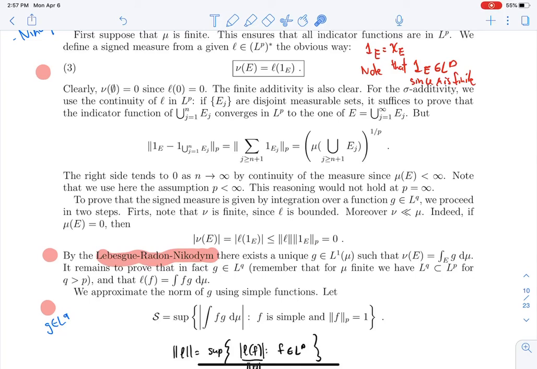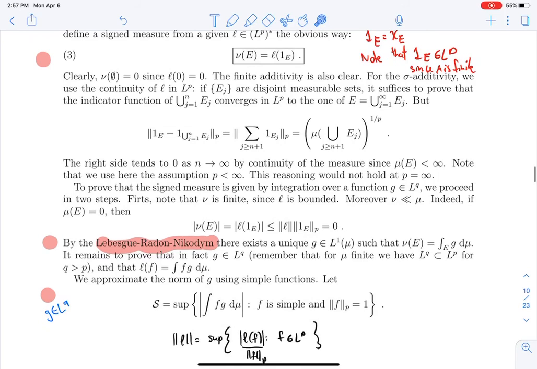That's clear, because if mu of E is equal to 0, it's a null set for mu, and I want to show that it is a null set for nu as well. By definition, nu of E is the functional of the indicator function, which is smaller or equal to the norm of L times the LP norm of the indicator function, and the LP norm of the indicator function is the measure to the power 1 over p, which is 0.